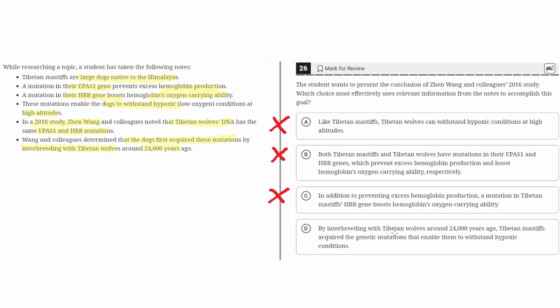D. By interbreeding with Tibetan wolves around 24,000 years ago, Tibetan Mastiffs acquired the genetic mutations that enable them to withstand hypoxic conditions. This is the correct answer, because it properly shows that the conclusion of the text is that the Tibetan Mastiffs acquired the genetic mutations through interbreeding with Tibetan wolves. So thus, the correct answer is D.